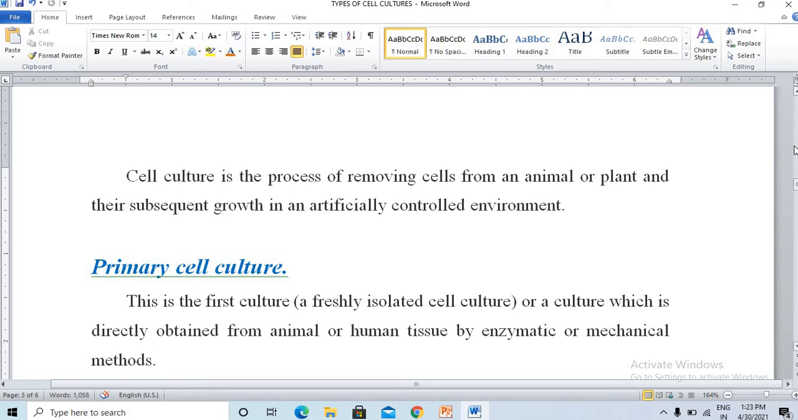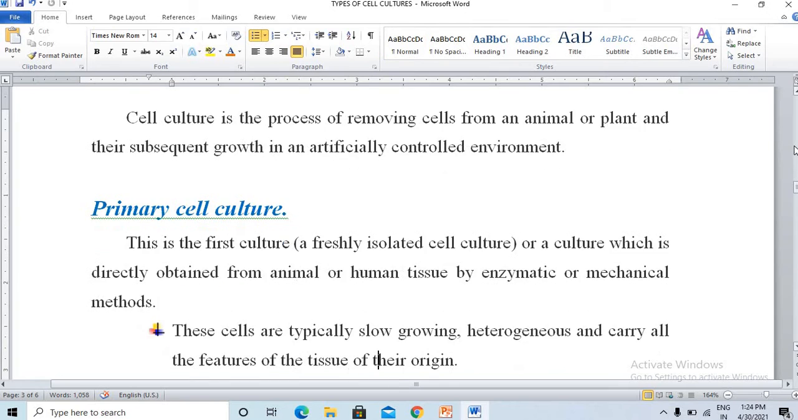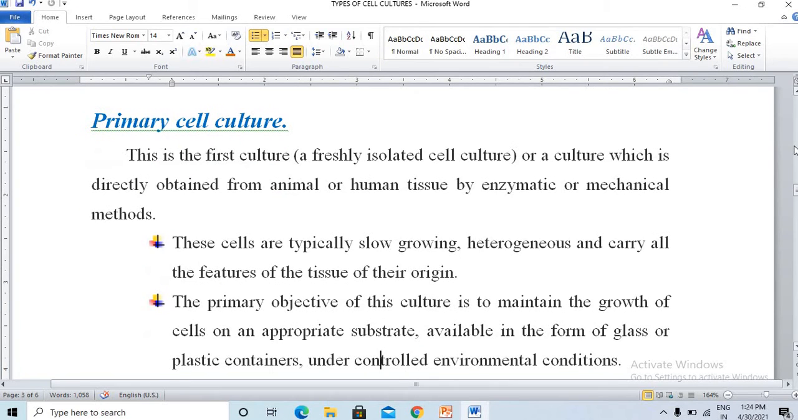This cell culture is broadly classified into two types, that is primary cell culture and secondary cell culture. We can discuss primary cell culture and secondary cell culture now. The primary cell culture is the first culture, a freshly isolated cell culture, or the culture which is directly obtained from animal or human tissue, or maybe plant tissue also. The tissues can be obtained from an animal or human by enzymatic degradation or mechanical methods. Enzymatic methods are more commonly used.